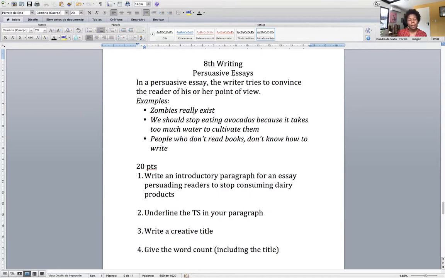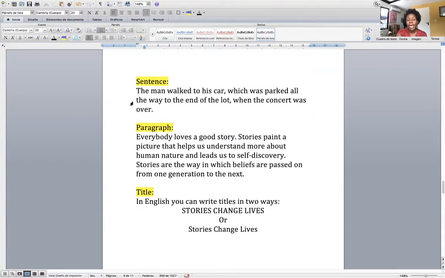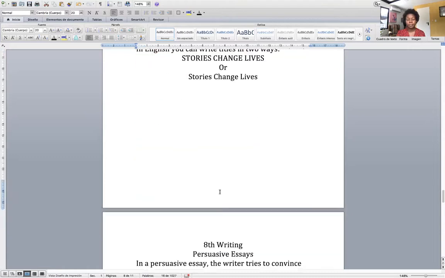Remember that the thesis statement is the last sentence in the first paragraph. And remember what we said a sentence is. A sentence starts with a capital letter and ends with a period. So if this were my paragraph, this would be my thesis statement, the last sentence.